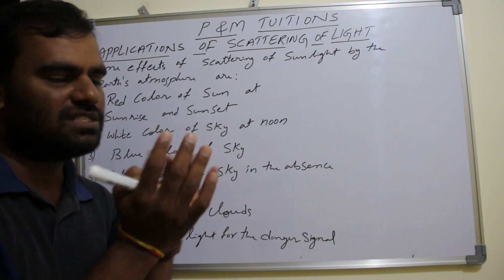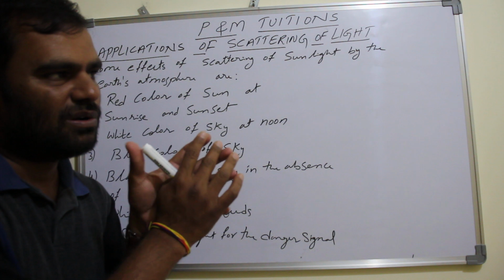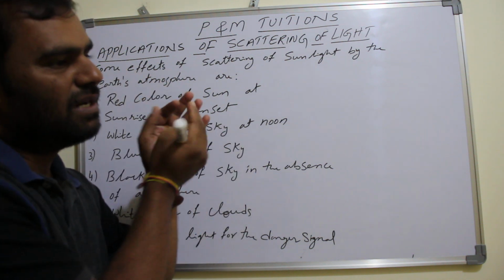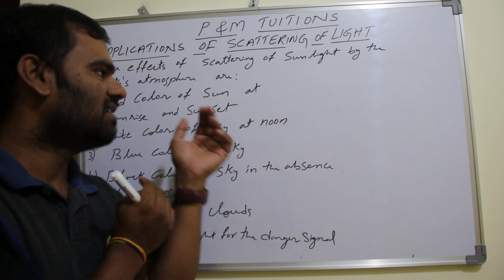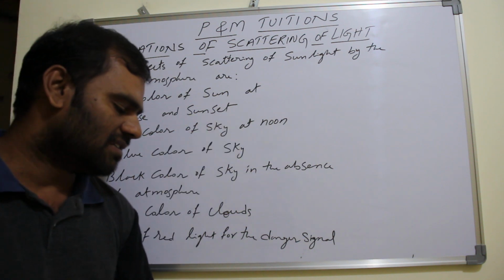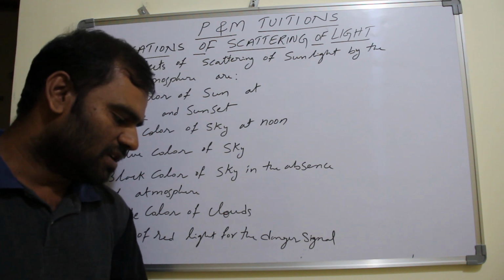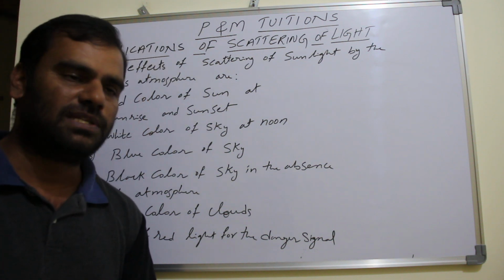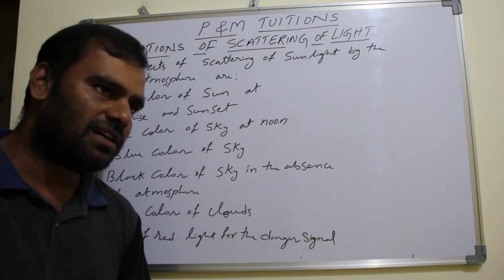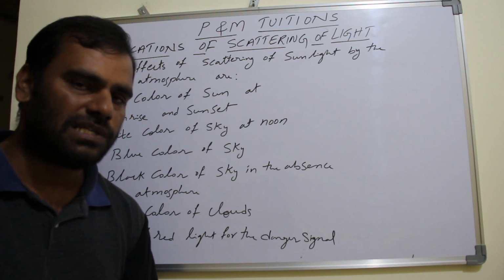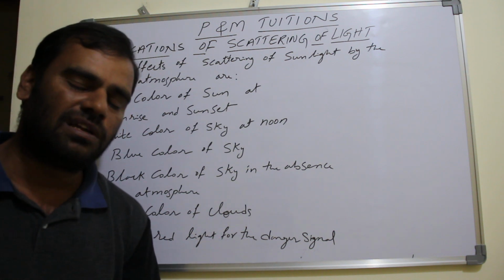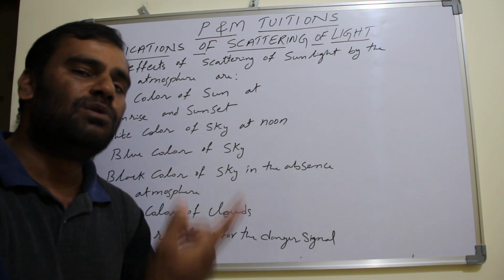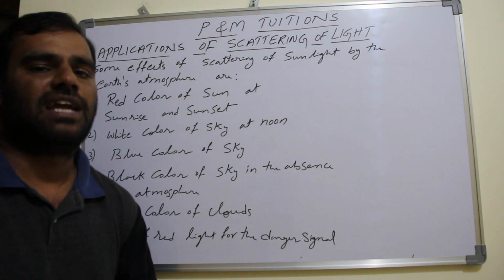We are comparing blue and red only here. Other colors also scatter more, but with respect to blue we will understand why the sun appears red during sunrise and sunset. Blue light is almost absent in the sunlight reaching the observer on the Earth. Which color is reaching? Red color only. Why is blue not reaching? Because of the more scattering.